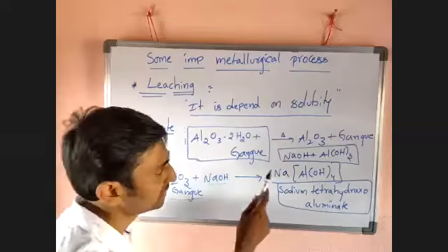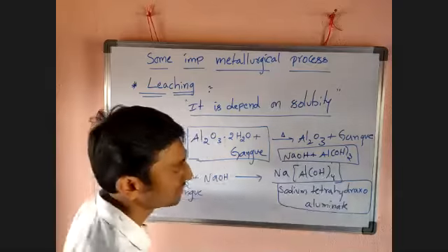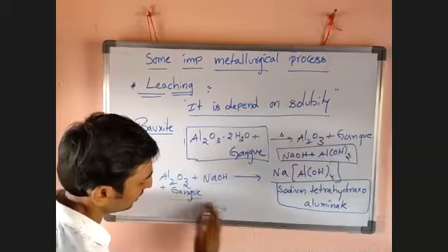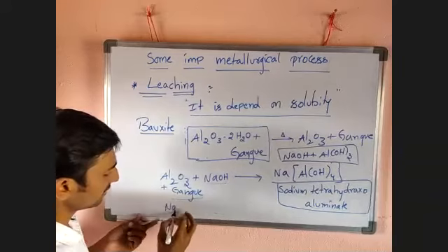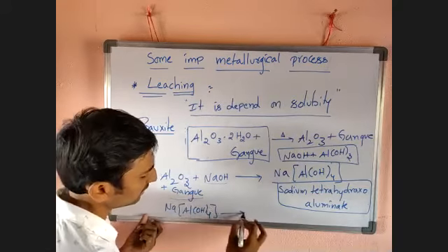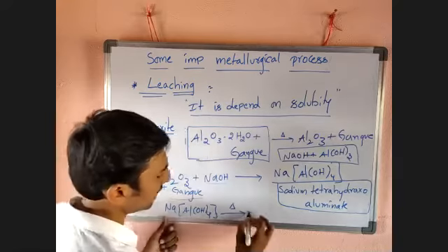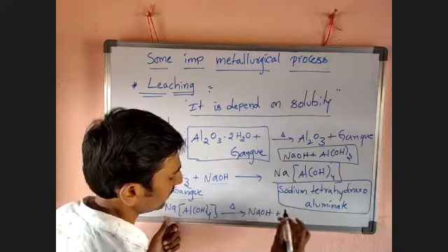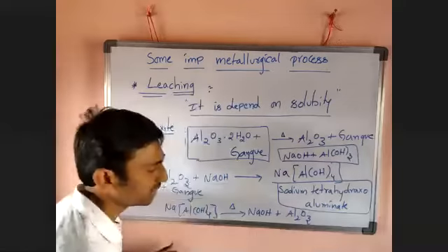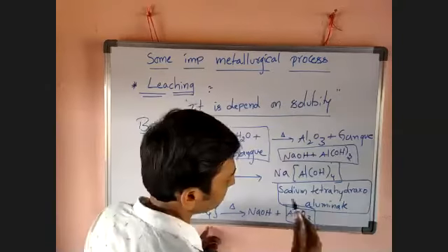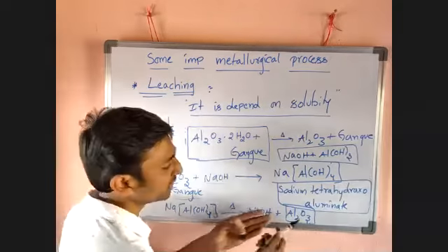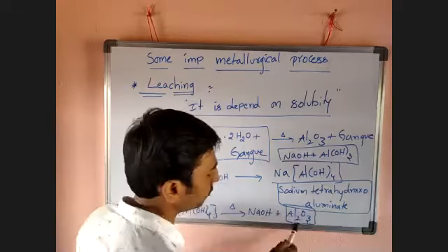On heating this, NaAl(OH)4, the sodium hydroxide is eliminated, and the aluminium hydroxide loses water molecules and is converted into Al2O3. Now this Al2O3 has no gangue particles. Now it is used for obtaining aluminium.